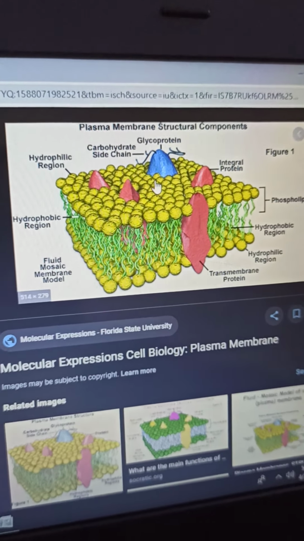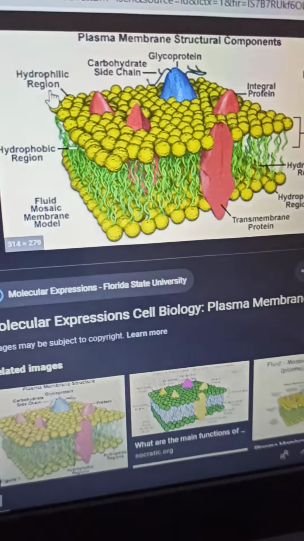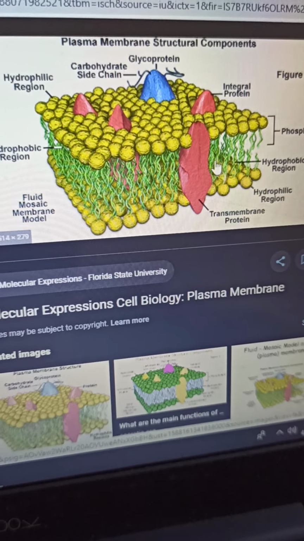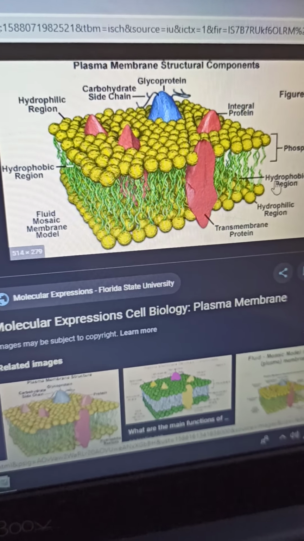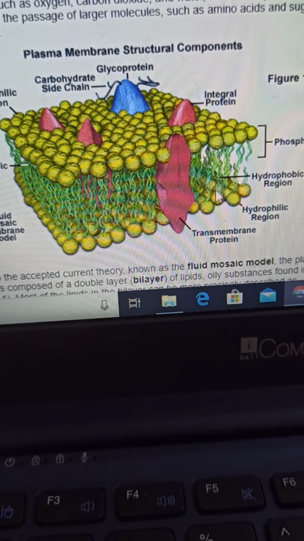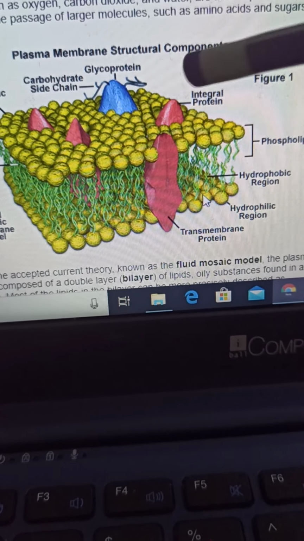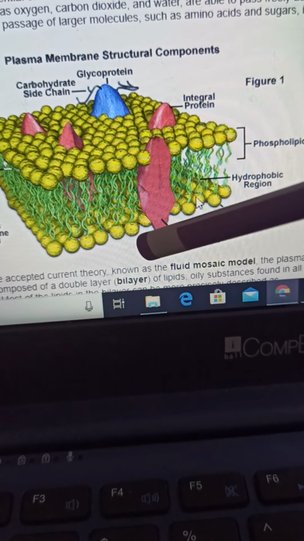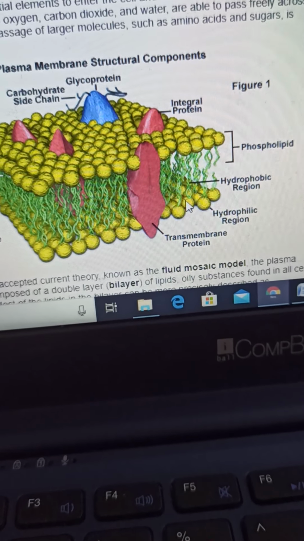But the important point you have to see is that it has a hydrophilic region and a hydrophobic region. Okay, this is hydrophobic. So here the tail part is known as hydrophobic. Hydrophobic region is a tail part, and hydrophilic region is a head-like structure which is present on the outer covering. These yellow beads are the hydrophilic region, and the internal green part, tail shape, is hydrophobic.